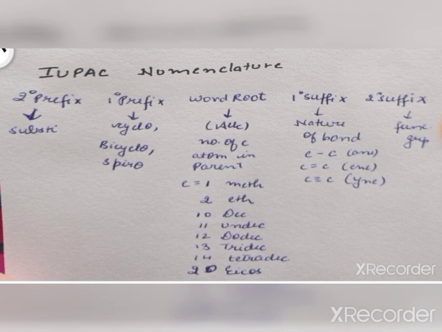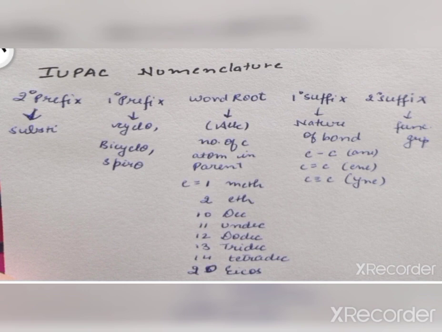Now we will start with IUPAC nomenclature. In IUPAC nomenclature, we have secondary prefix, primary prefix, word root, primary suffix and secondary suffix. In secondary prefix, we use the substituents like chloro, nitro, bromo, like that. Primary prefix is used when we have cyclic compounds. It could be a single ring cyclic compound. We use the prefix cyclo for that. If we have two rings, it could be a bicyclo compound or a spiro compound. We will learn this in our next lecture.